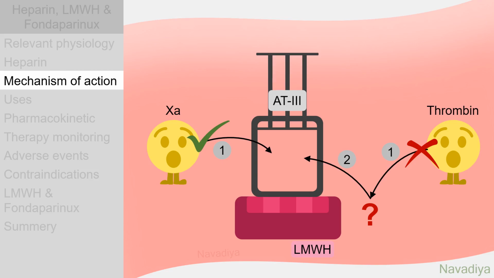I initially remembered this difference for factor 10 and thrombin like this. Factor 10, with the number 1 in its name, requires only one mechanism, so it's easy to inhibit it and all the drugs can do it. Whereas thrombin, also called factor 2, which is literally 2, requires two mechanisms, so it is difficult to inhibit and only heparin molecules with large size can do it.